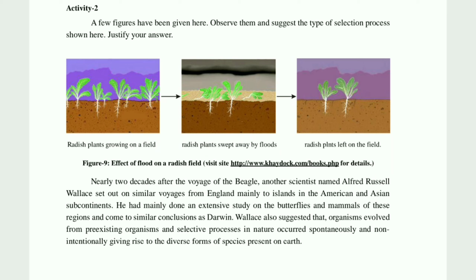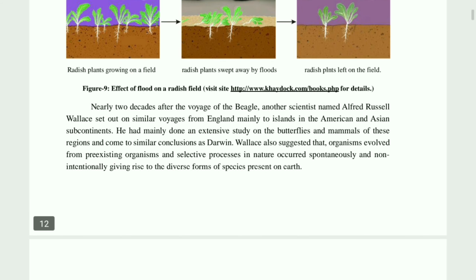So the remaining radish plants are natural selection because of the natural calamity, the flood. In the same manner, if any type of natural calamity comes, it vanishes the particular environment, and certain organisms which can tolerate that natural calamity can survive. So that is the phenomenon of natural selection.